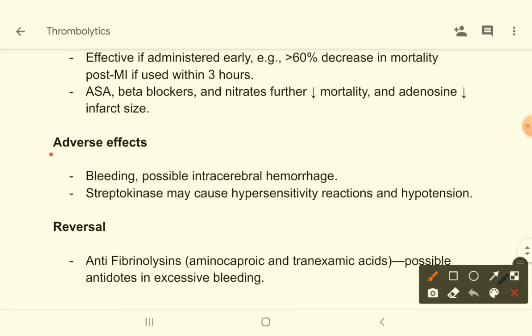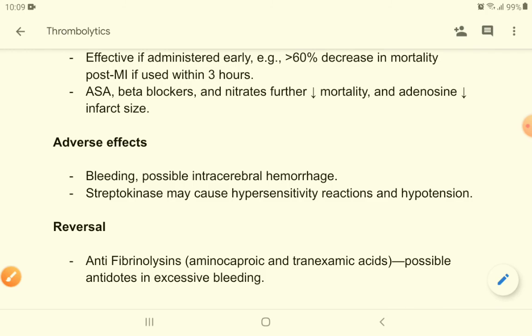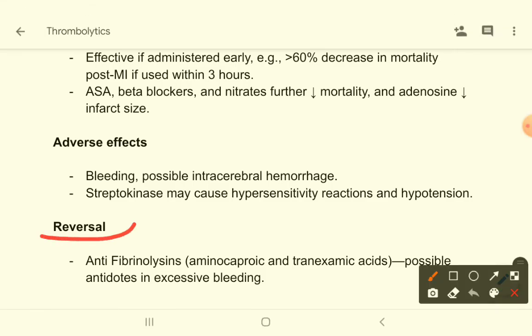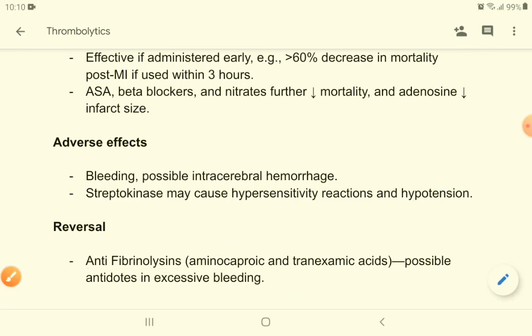Let's see their adverse effects. The most prominent adverse effect is bleeding, possibly intracerebral hemorrhage, and streptokinase may cause hypersensitivity reactions and hypotension, even anaphylactic shock. How to reverse this? Antifibrinolytics: aminocaproic acid and tranexamic acid. These are possible antidotes in excessive bleeding. So that's all about the fibrinolytic drugs.